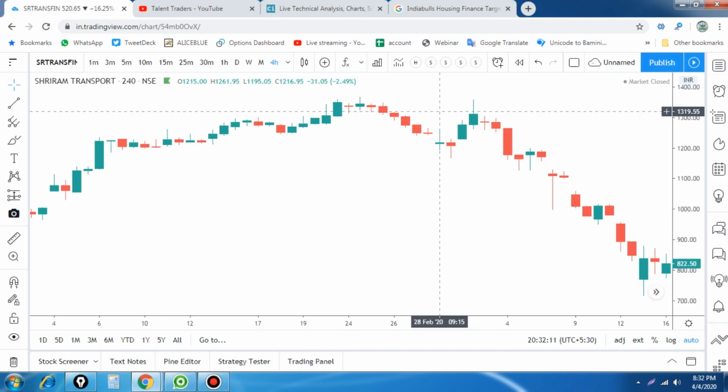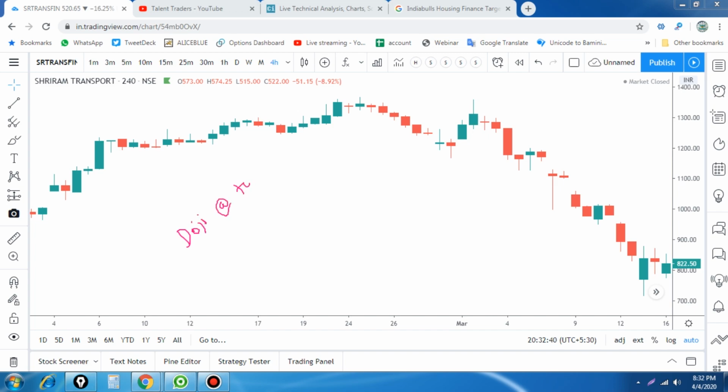In this video I'm going to tell you about the strategy called doji at the top. This is a strategy as per the candlestick patterns, and this doji at the top we can use for reversal. There are two things we can do based on candlestick patterns: one is a reversal and another is a continuation pattern. So here, doji at the top is the pattern we are finding out.